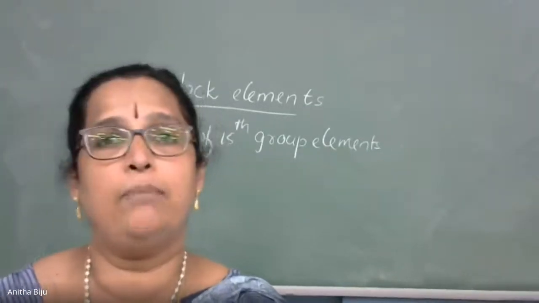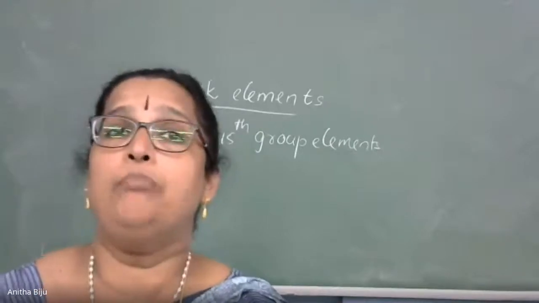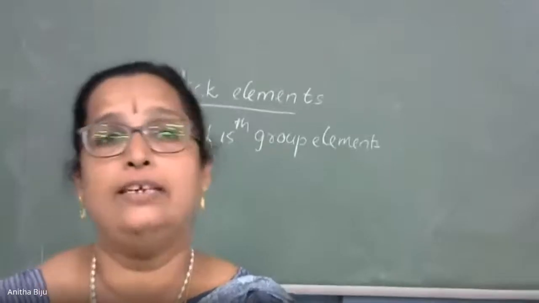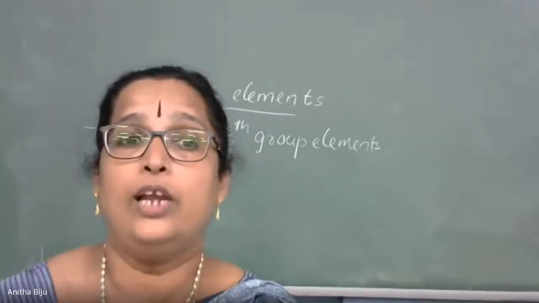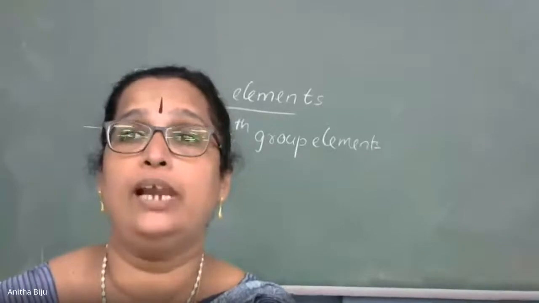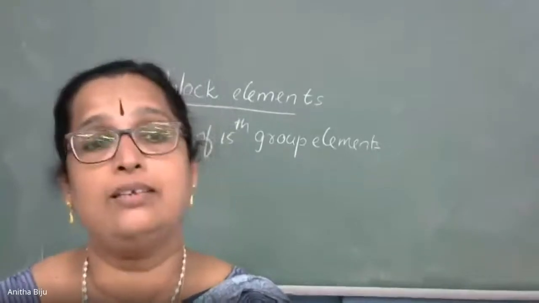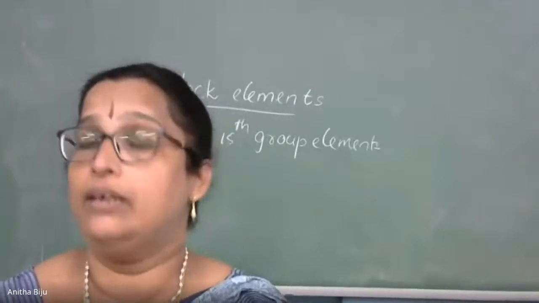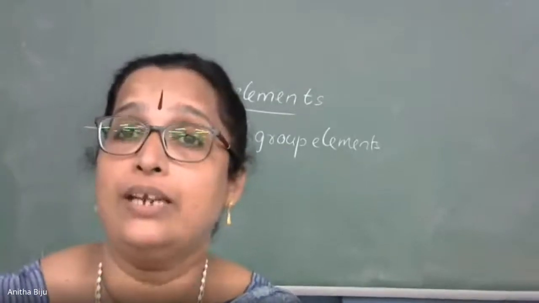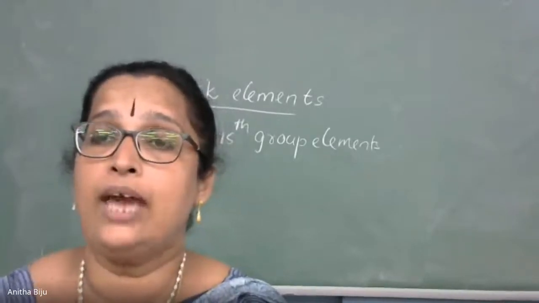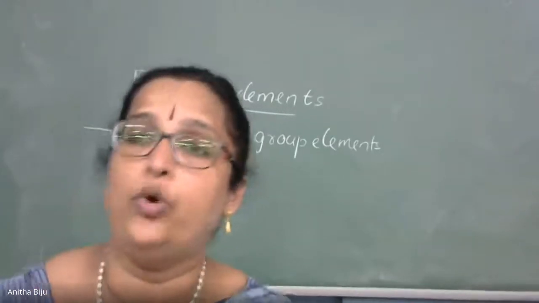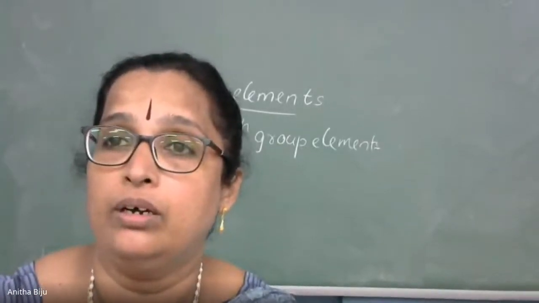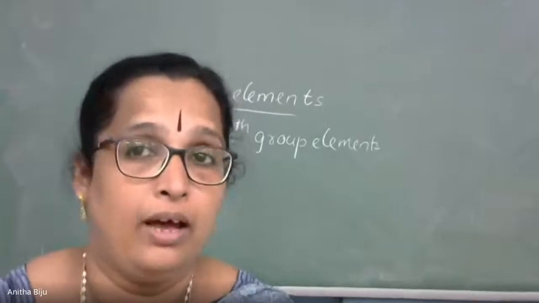So let us think about the industrial preparation. The method is liquefaction of air followed by fractional distillation. Nitrogen has the boiling point 77.2 Kelvin. Which is the next component of air after nitrogen?